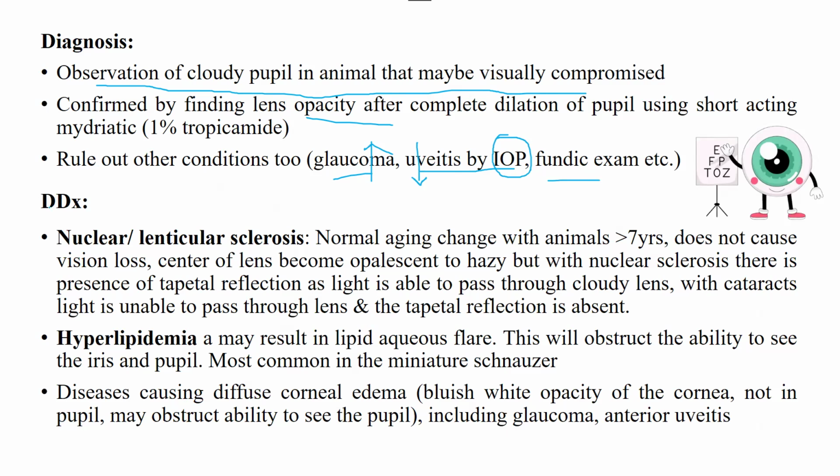Okay, then we are having differential diagnosis. It is very important for cataract, especially nuclear or lenticular sclerosis. It is a normal aging change in animals that are more than 7 years old, and it does not cause vision loss. With cataract, we were having vision loss, so vision disturbances. The center of the lens becomes opalescent to hazy, but with nuclear sclerosis, there is presence of tapetal reflection as light is able to pass through the cloudy lens. With cataracts, light is unable to pass through the lens and tapetal reflection is absent.